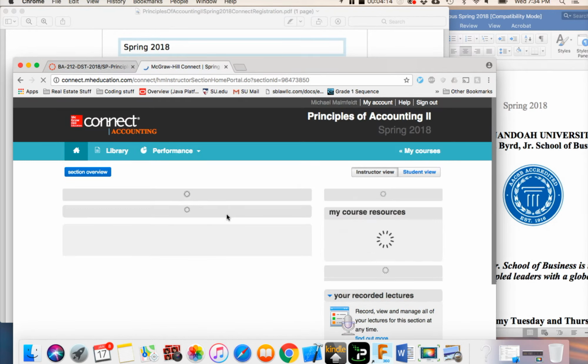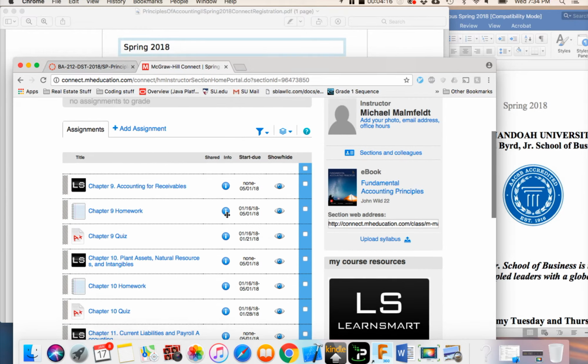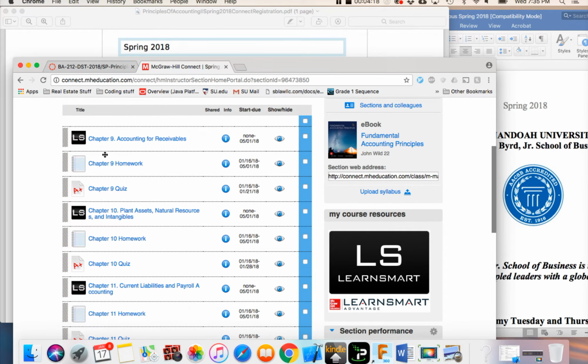So once you're inside, you'll notice these are basically your categories here. The LS, Learn Smart, that is the homework that I did last semester. That's all I did for homework last semester. So if you had me, that is what you had for homework last semester. I've added another component to homework, which is just some more problems that are by themselves and not attached to the text.